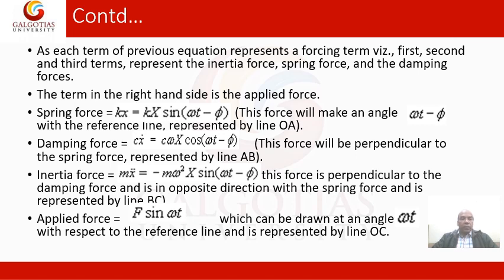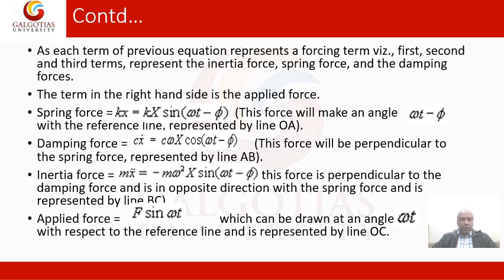Each term of the previous equation represents a force: the first, second and third terms represent the inertia force, spring force and damping force, as discussed in the previous slide and in the force polygon. The term on the right-hand side is the applied force. The spring force is kx, and based on the solution of the differential equation it is k capital X sine omega t minus phi. This force makes an angle omega t minus phi with the reference line, represented by the OI line.